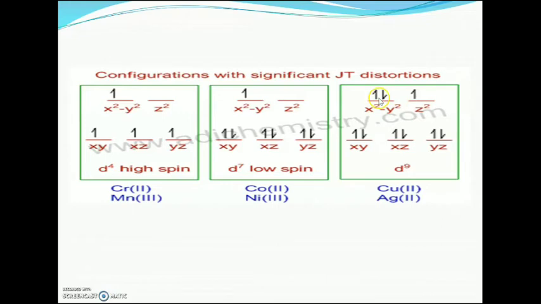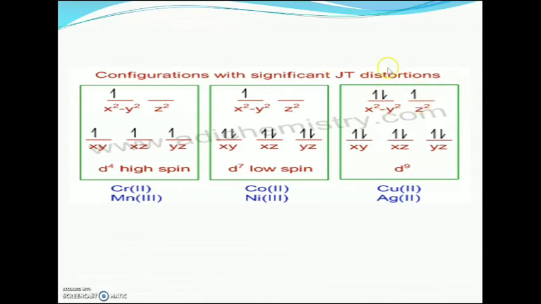The eg electronic configuration would be either dx²-y² 2, dz² 1, or dx²-y² 1 and dz² 2.